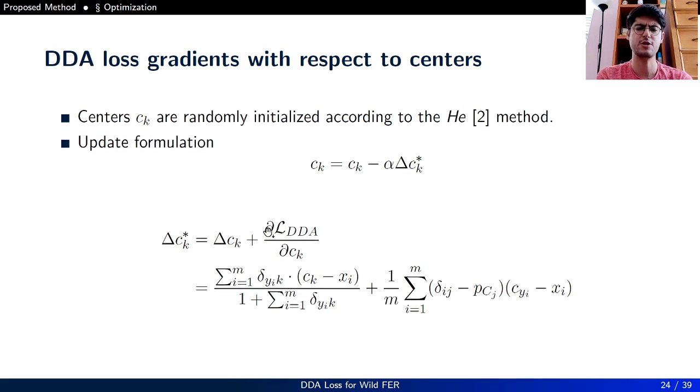Centers are randomly initialized according to the He initialization method, and we use this update formula for updating the centers.